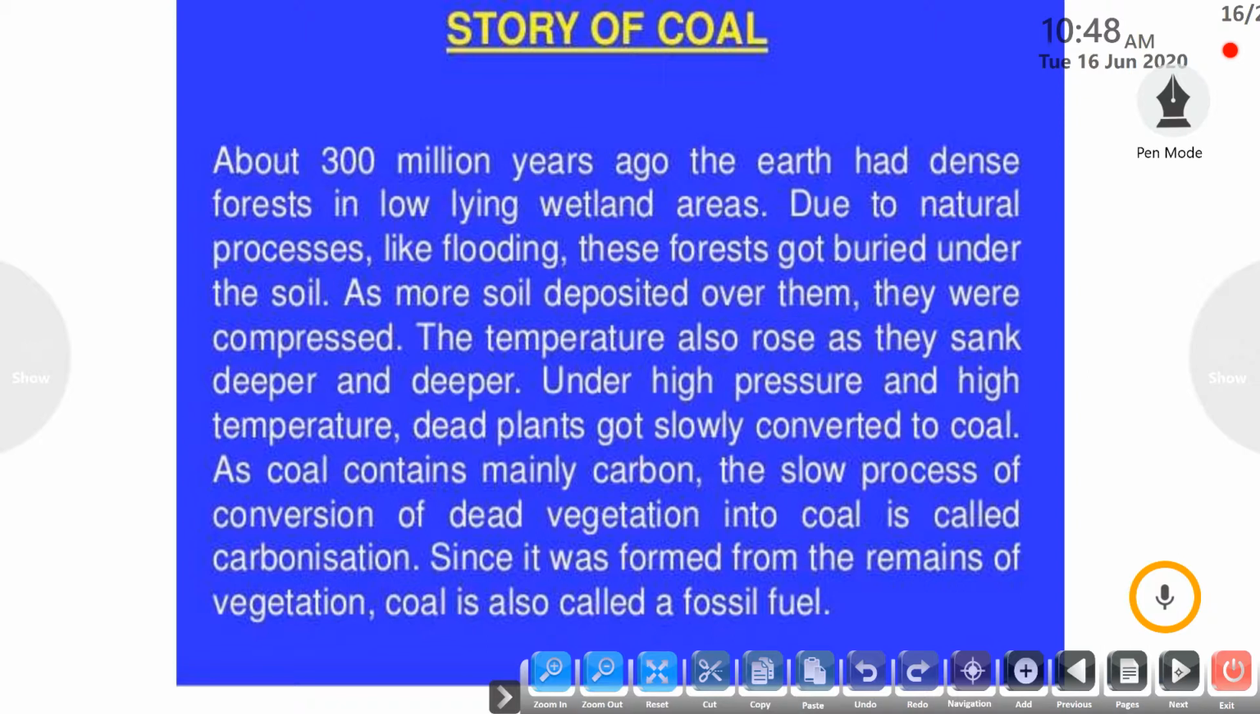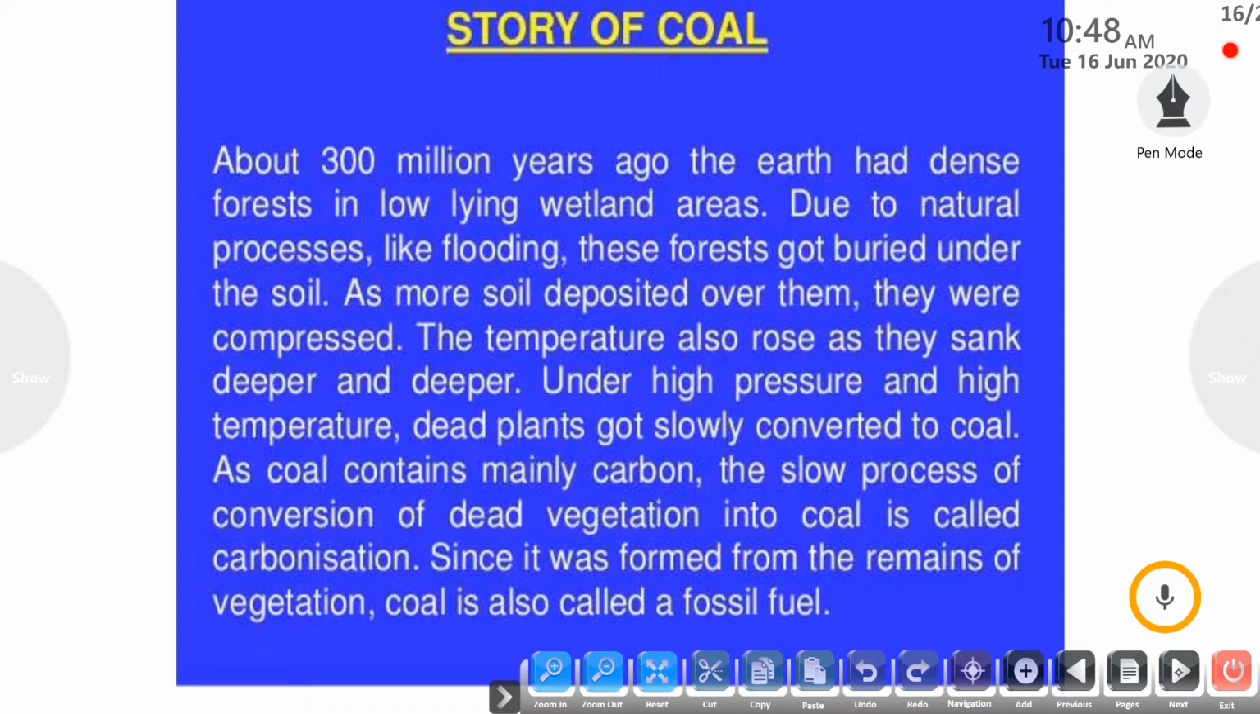As more and more soil deposited over them, they were compressed. Okay. Like, a flood came, the vegetation got buried under the soil, after that as more soil kept depositing over it, the vegetation started getting compressed. Due to the compression, as you all know, the temperature of earth rises over centuries. Okay, it rises day by day. As the temperature increased, they started sinking deeper and deeper into the soil.